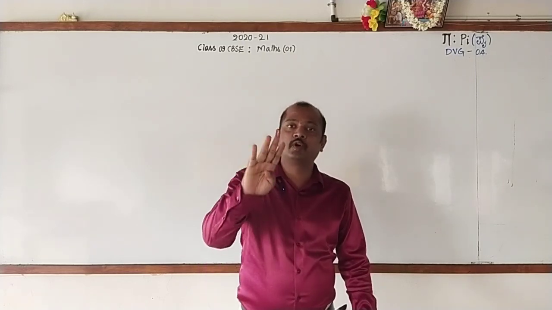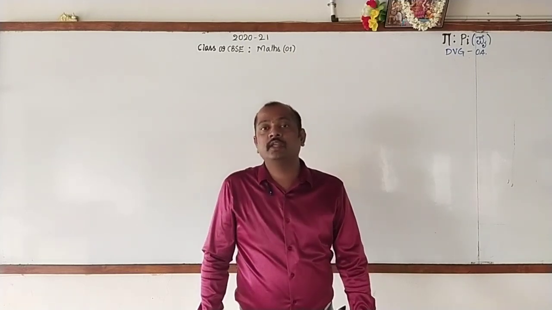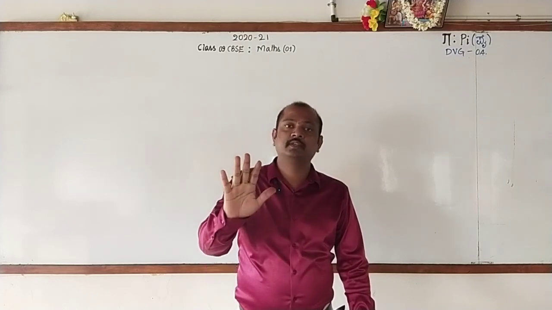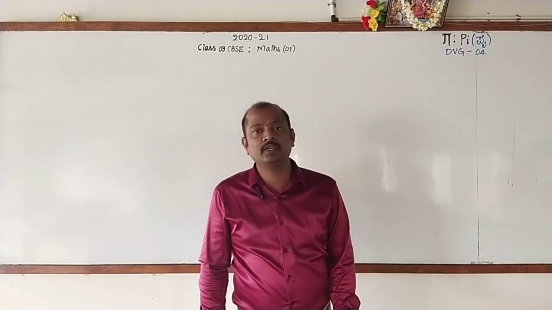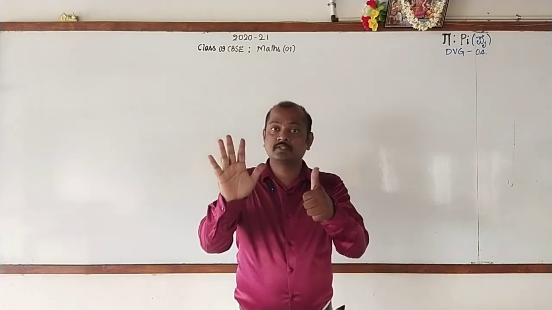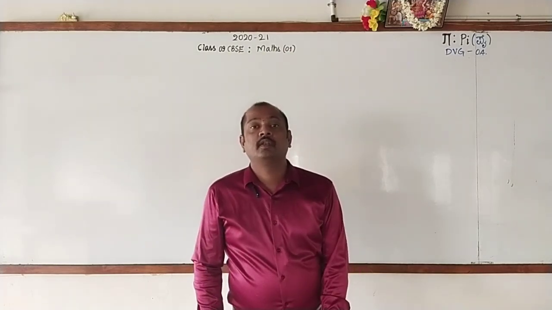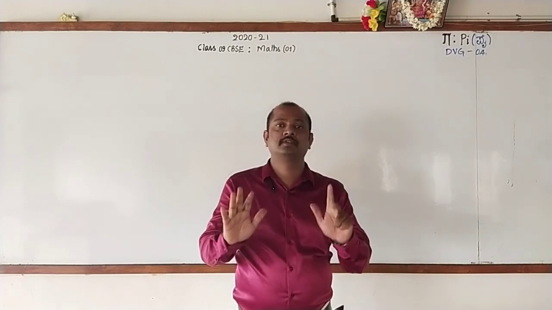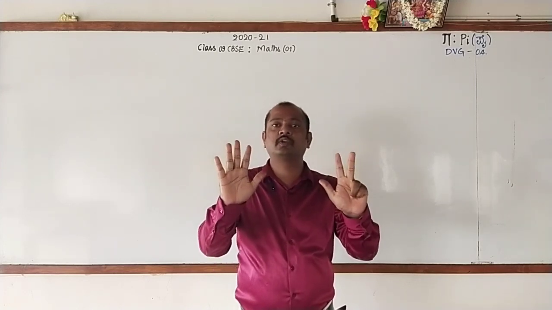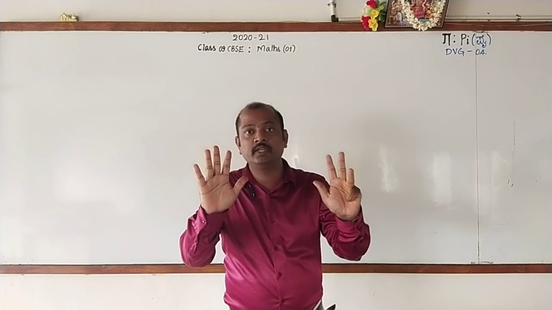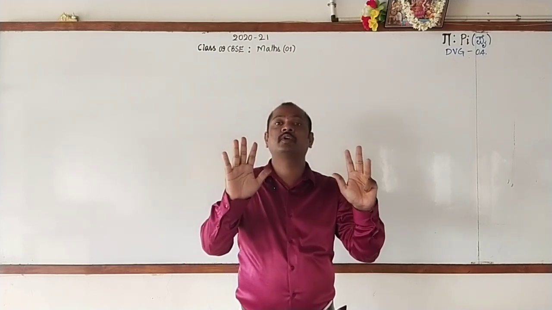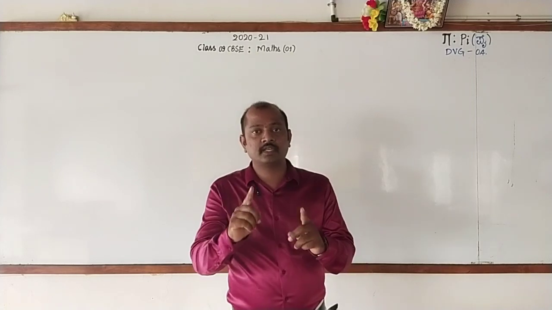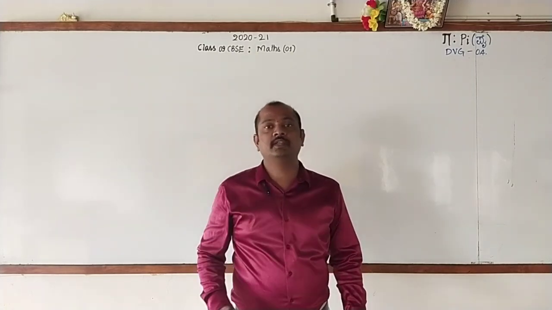geometry, fourth one is linear equations in two variables, fifth one is introduction to Euclid's geometry, sixth one is lines and angles, seventh one is triangles, eighth one is quadrilaterals, ninth one is areas of parallelograms and triangles, 10th one is circles, 11th one is